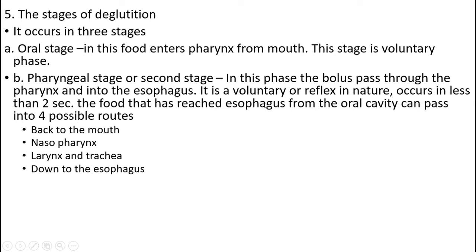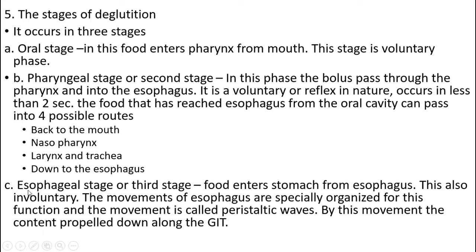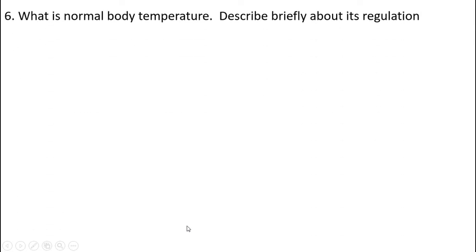The food that reaches the pharynx from the oral cavity can pass through four possible routes: back to the mouth, nasopharynx, larynx and trachea, or down to the esophagus. Third one is the esophageal stage or the third stage. Food enters the stomach from the esophagus. It's also involuntary. The movements of the esophagus are specially organized for the function. Movement is called peristaltic wave. By this movement, the content is propelled down along the GIT.